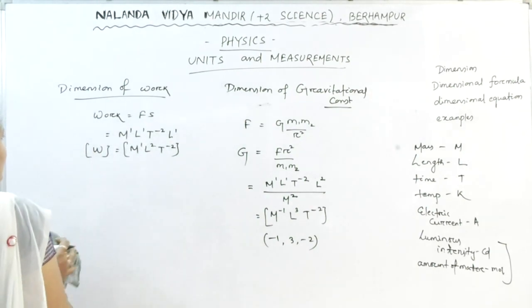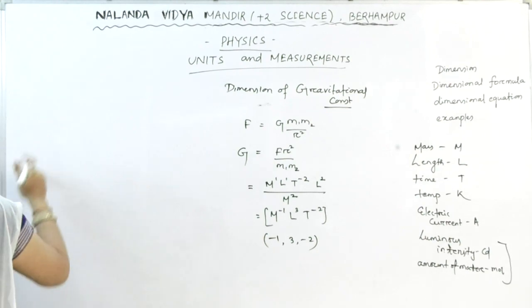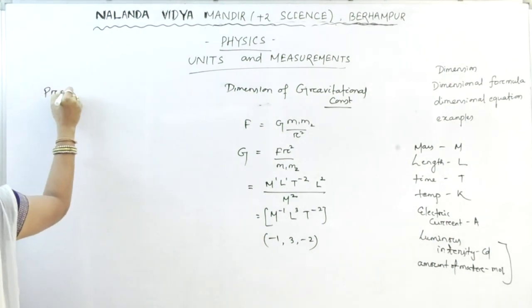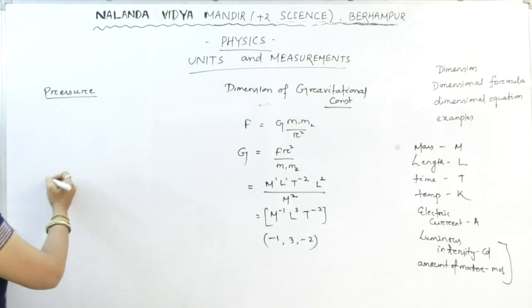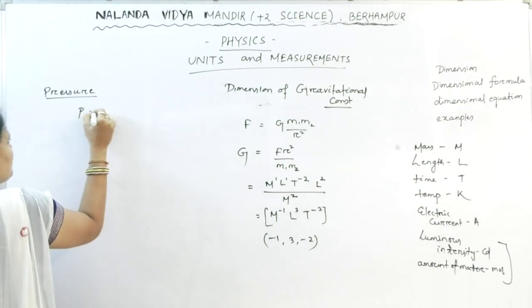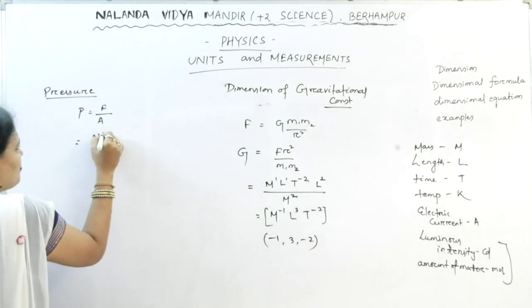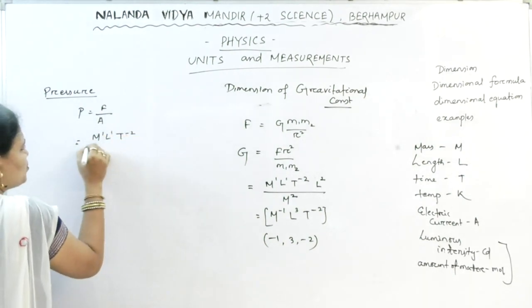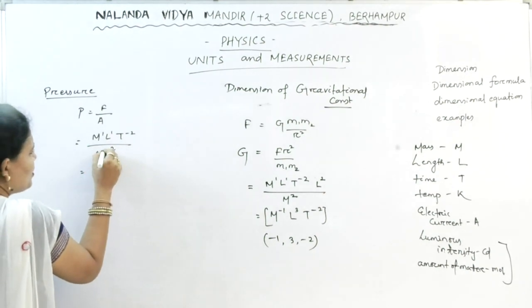We have to find the dimension of pressure. First let us know the formula. Pressure equal to force by area. Force dimension M1 L1 T minus 2. Area dimension L2, that is M0 L2 T0.